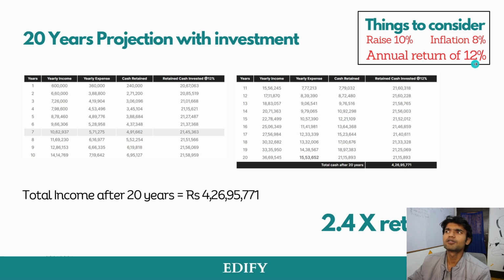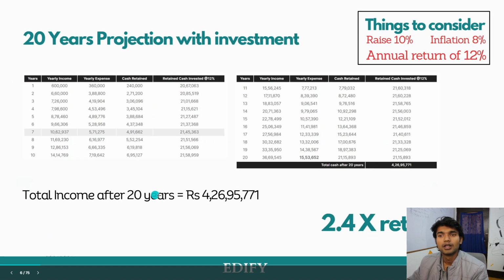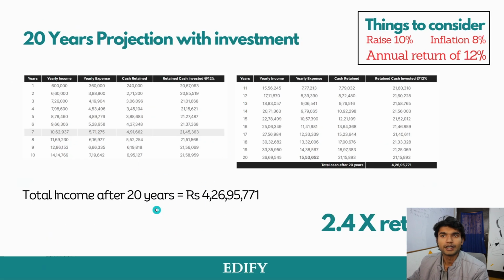And this annual return of 12% can be generated from SIPs, through buying of stocks, through investment in FDs, or any other instruments which he or she feels like. Okay, and what's the special part about this 4 crore 26 lakhs 95,000? Not just that it is 2.4 times more than the savings, but also this is compounding. So after one more year, the investment value can increase.